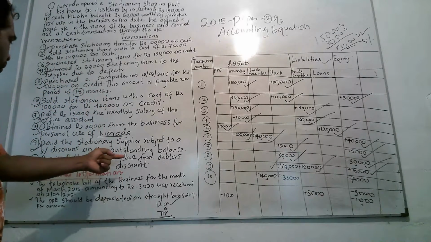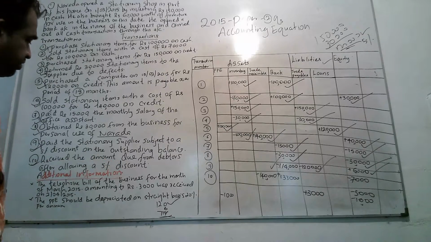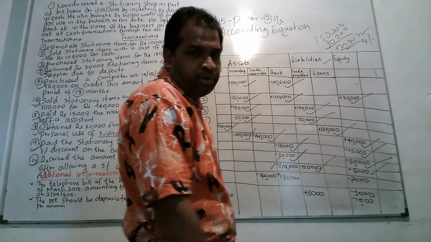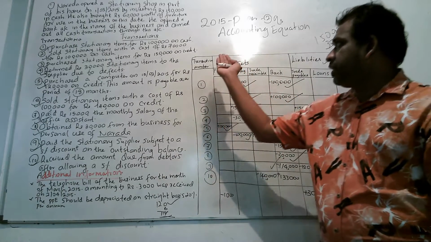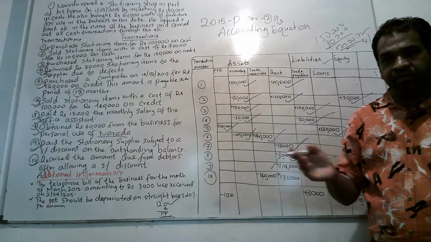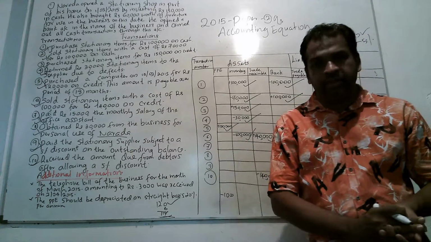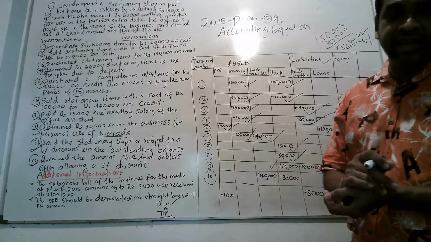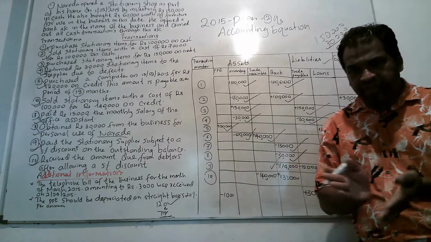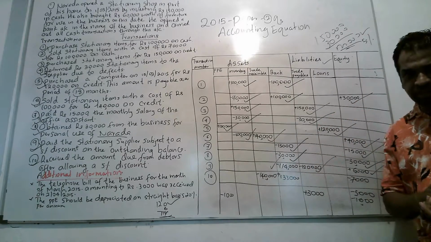received the amount due from debtors after allowing 5% discount. You know, that is discount allowed, because when you receive money from trade debtors, we can deduct something. That means if they pay the business before the given credit period, the businessman will be happy and deduct something for the debtor or customer. That is called discount allowed or given. Discount allowed or given is a loss for the business.